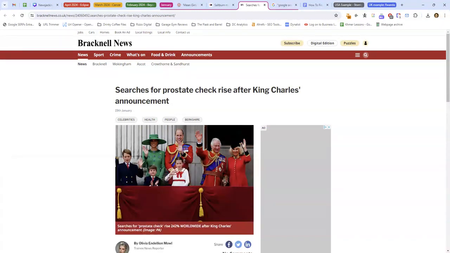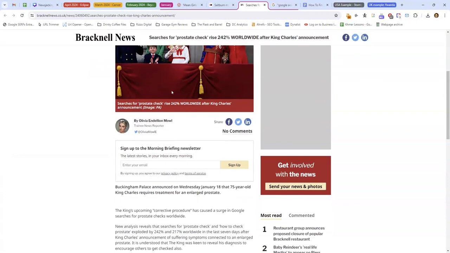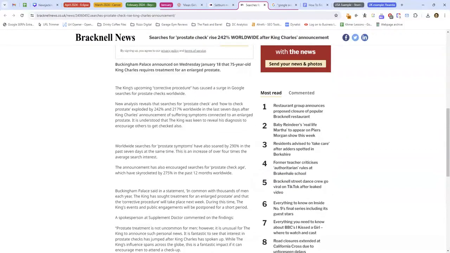And then we've got another one similar to Kate Middleton's one. So searches for prostate cancer check rise after King Charles's announcement. So King Charles announced that he had an enlarged prostate. So searches for prostate check rose by 242% and 217% worldwide.